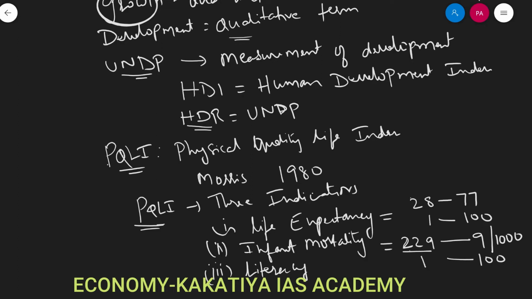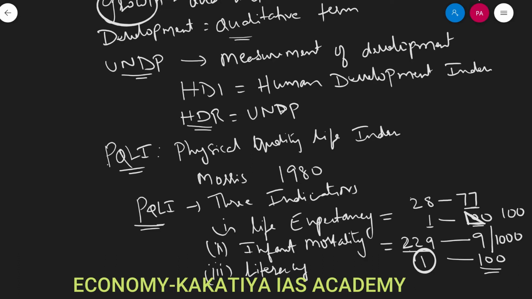A country where infant mortality is more than 220 is given a score of 1, and if it is 9, it is 100. Similarly, if life expectancy is 77, the country is assigned 100, and if it is 28, it is given 1.